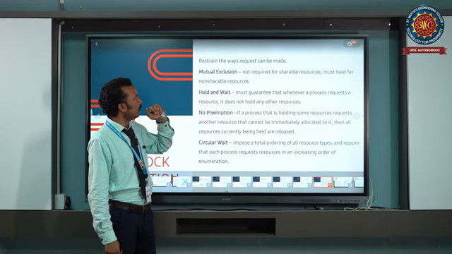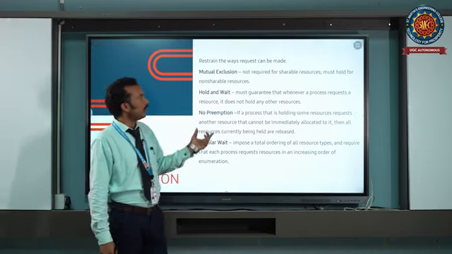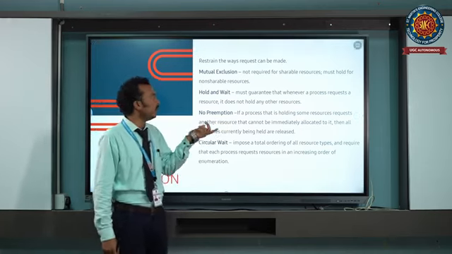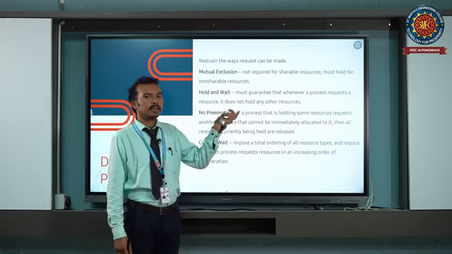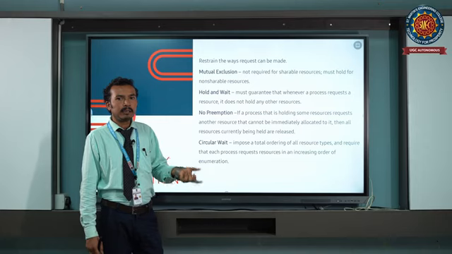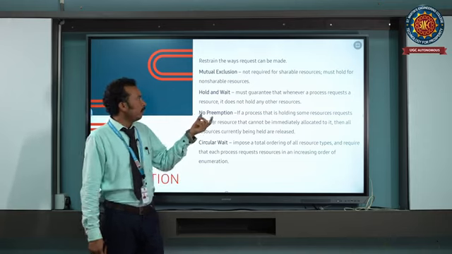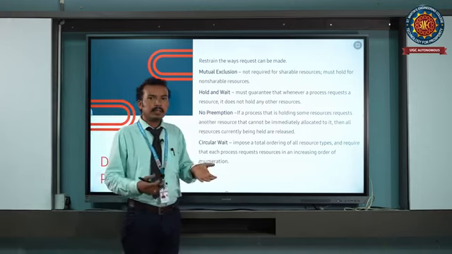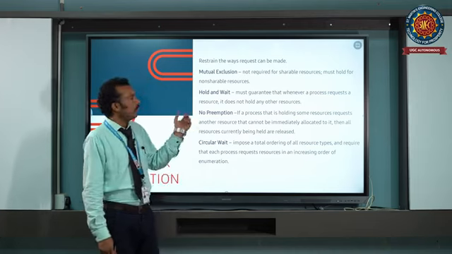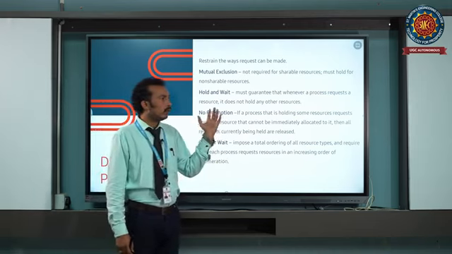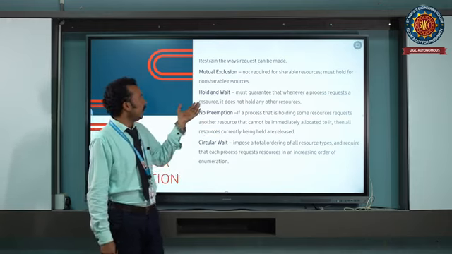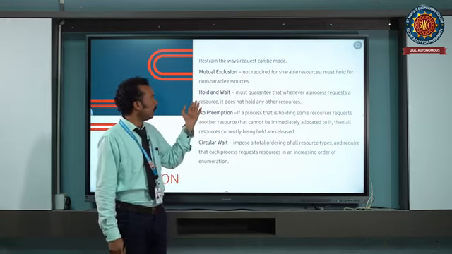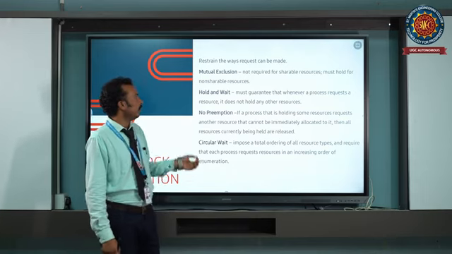In this, we restrain the ways requests can be made. First one is mutual exclusion. This is not required for shareable resources, but must hold for non-shareable resources. When resources are shareable, multiple processes can access them at the same time, so deadlocks will not occur. And eliminate the hold and wait condition.